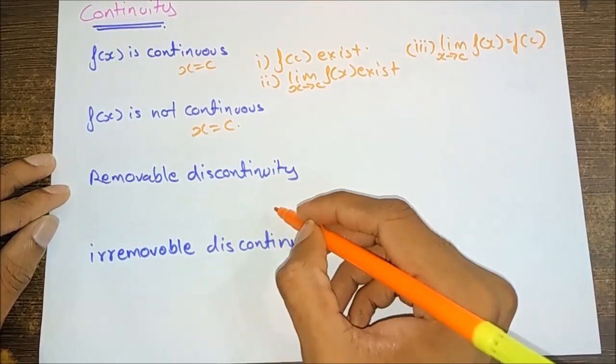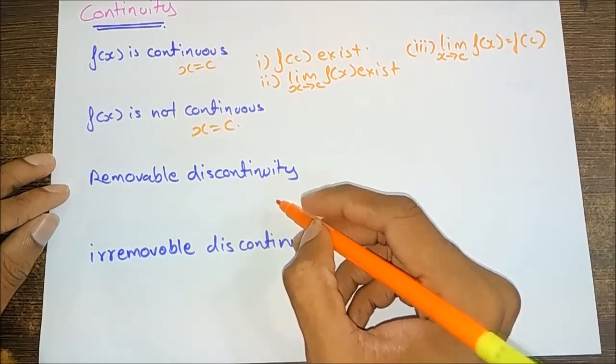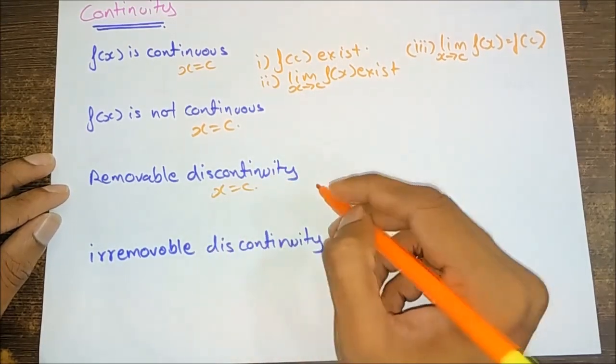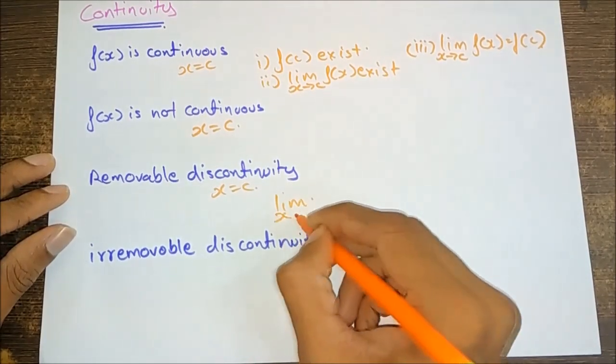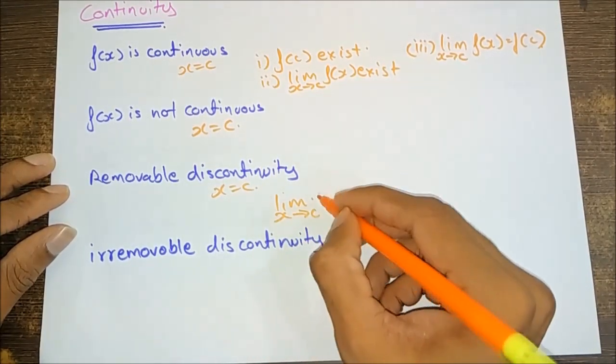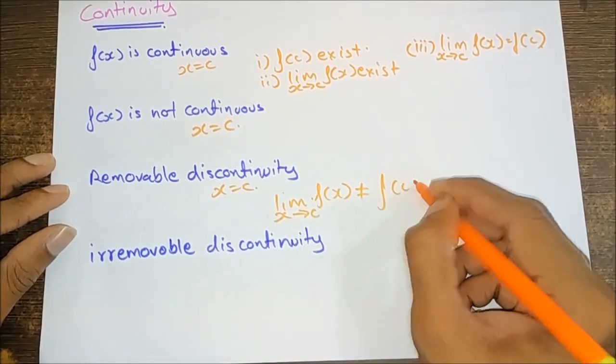A real valued function f(x) is said to have a removable discontinuity at x is equal to c in its domain if limit x tends to c f(x) is not equal to f(c).